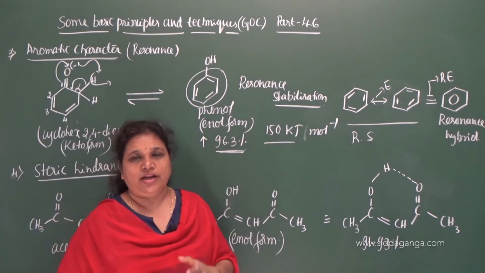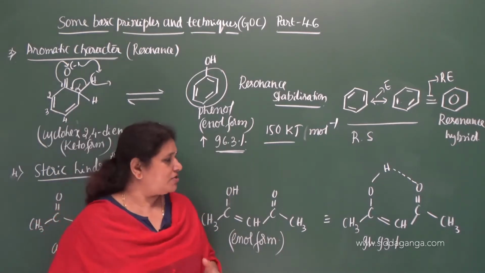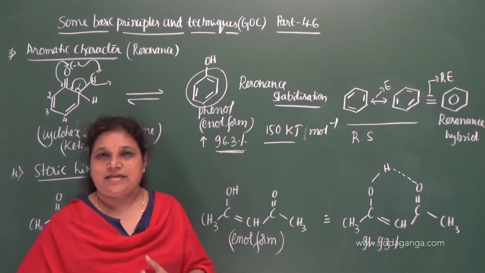So remember, when a molecule is in enol form, if there is a chance of formation of hydrogen bonding, there also the enol form stabilizes.